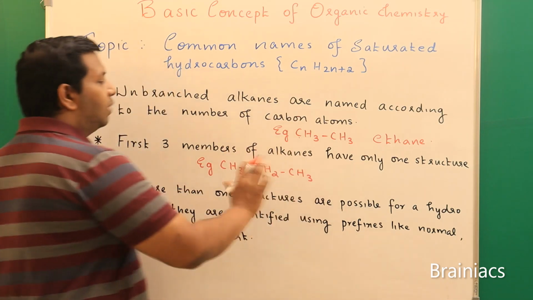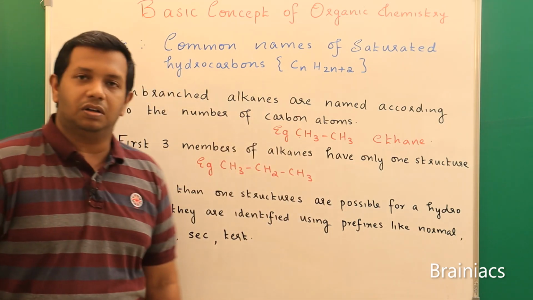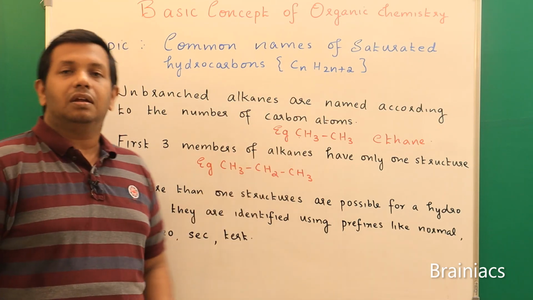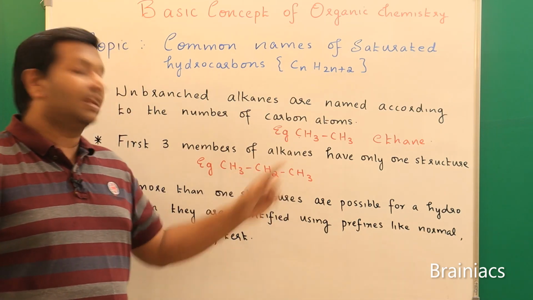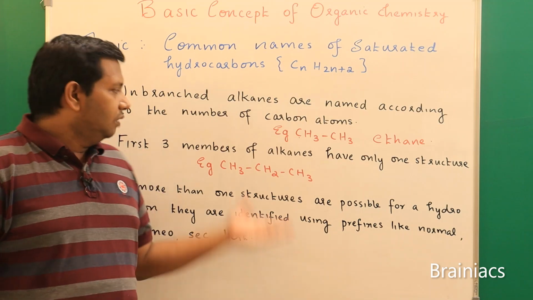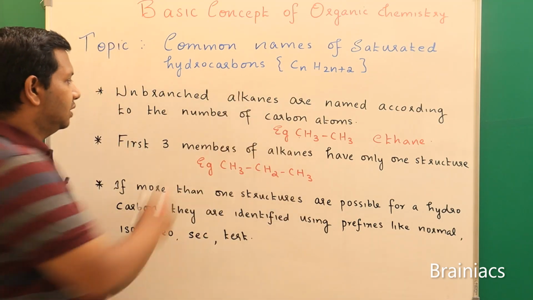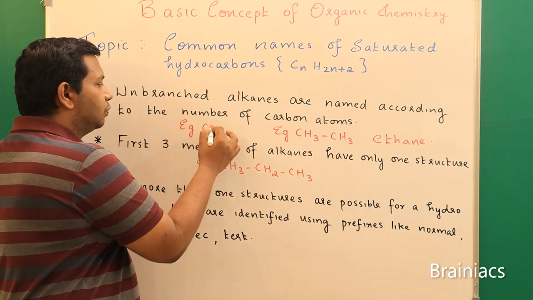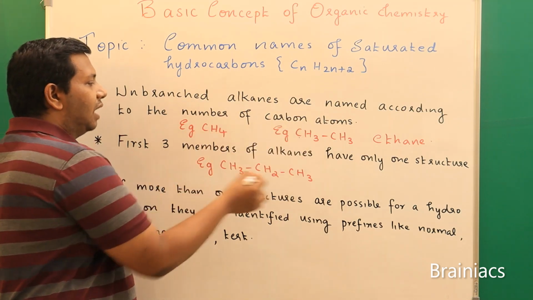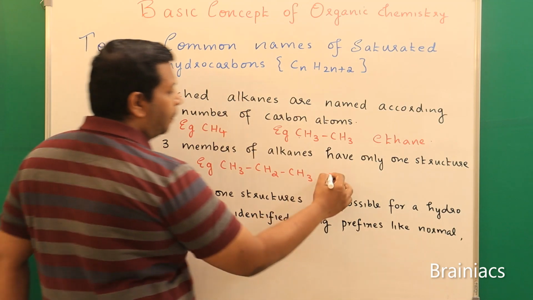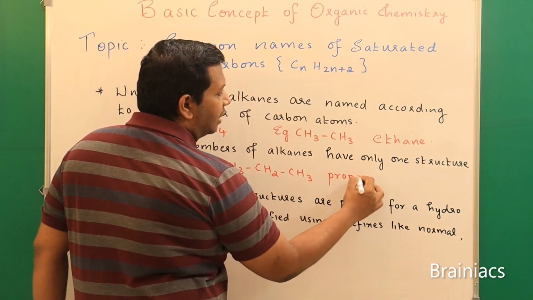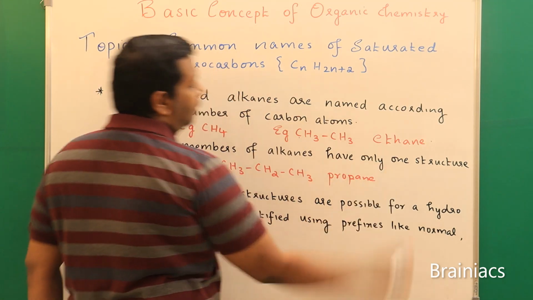No. Whatever way, this is the only structure possible for a 3-carbon structure. Is there any other way you can draw it? No. So for methane CH4, ethane and propane, the IUPAC names and common names are identical.